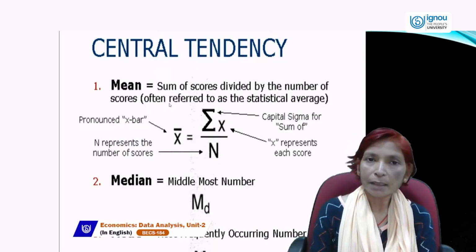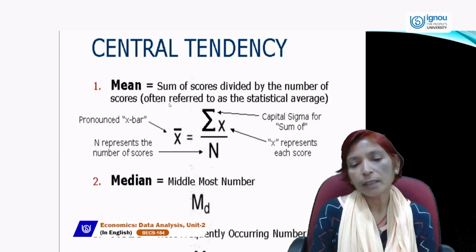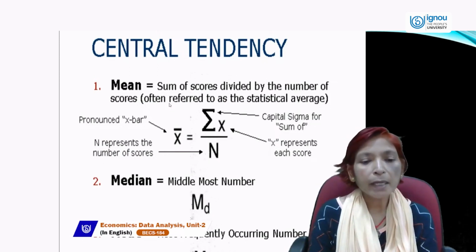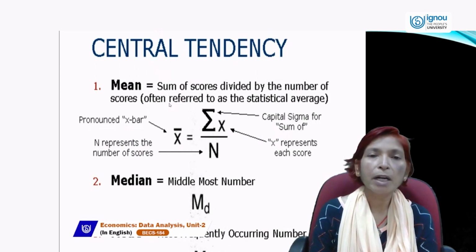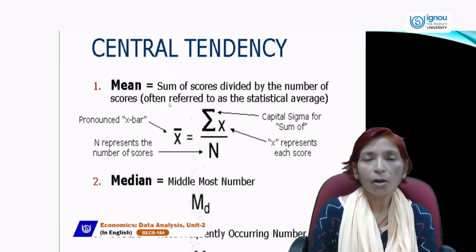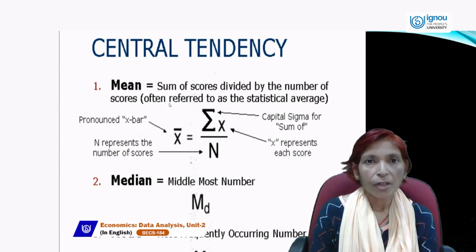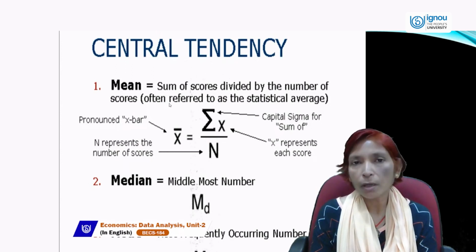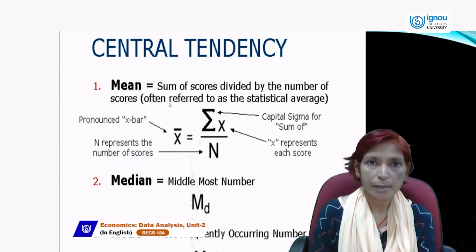And next is median. How can we calculate median? Median is generally called the middlemost number, or the mid value of all the observations. Data may be in odd numbers or in even numbers.